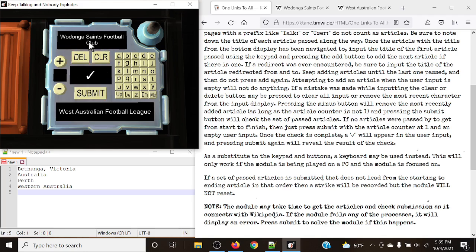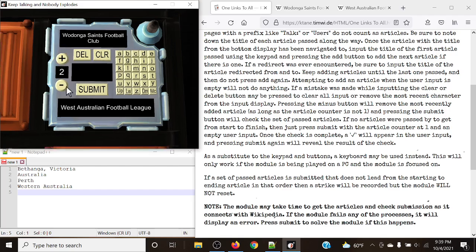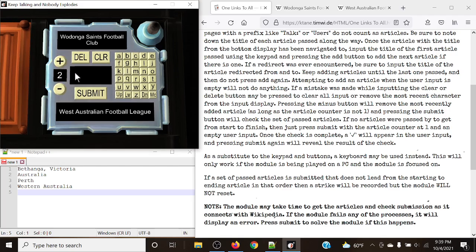Obviously, we didn't get to Wodonga Saints Football Club, but as you could see there, that was a query. That means it's trying to connect to the internet and see if those sites actually exist, and in this case, it does return true. So we're going to hit submit, but obviously it's going to give us a strike. Note that your answer is still kept in here from before. So let's continue on, and we're going to hit this plus to increase the number of the page that we'll be on, and so on and so forth.